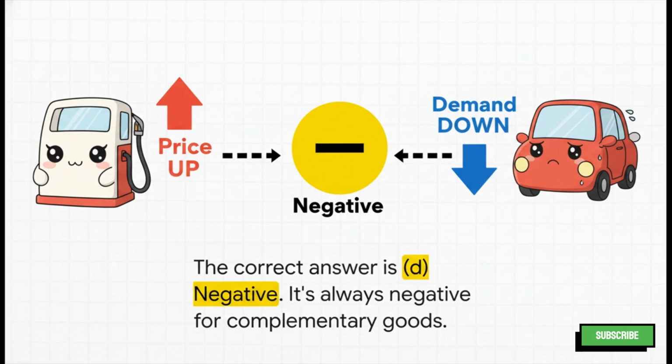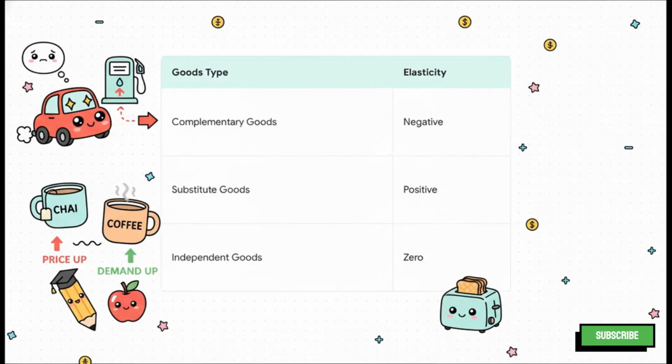That's right. For complementary goods, the cross-elasticity is always negative. Let's break this down using this table. It makes it super clear. For complementary goods, there's an inverse relationship. Think about it. If the price of petrol goes up, the demand for cars will likely go down. That's why the elasticity is negative. On the other hand, for substitute goods, like tea and coffee, the elasticity is positive. And finally, for independent goods, things that have no relation to each other, the elasticity is just 0. This table is definitely one you want to remember.